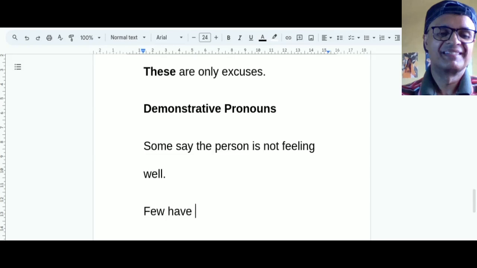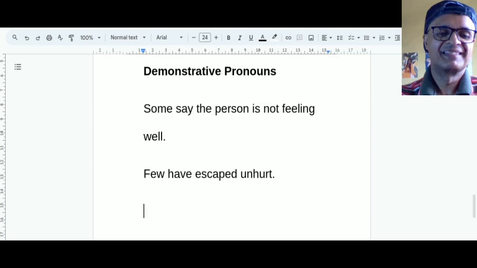Few have escaped unhurt. Okay, in these sentences, the pronoun some, or the pronoun few, these pronouns refer to persons or things in a vague and general way. That means some say it is not definite, it's vague.